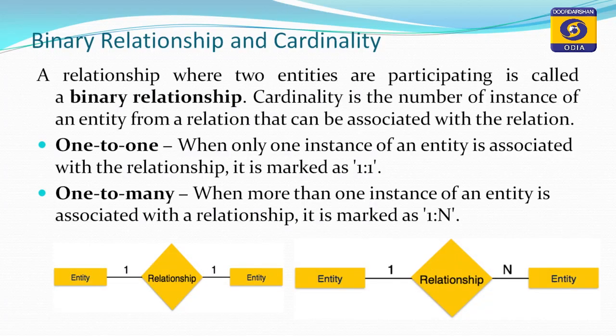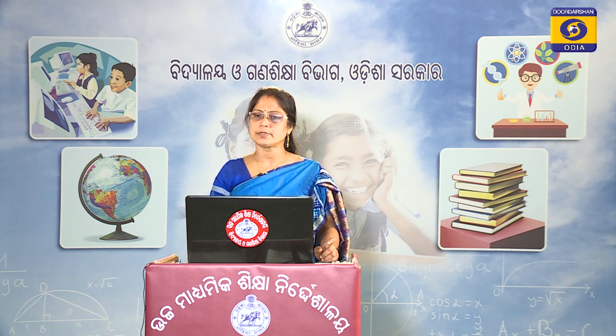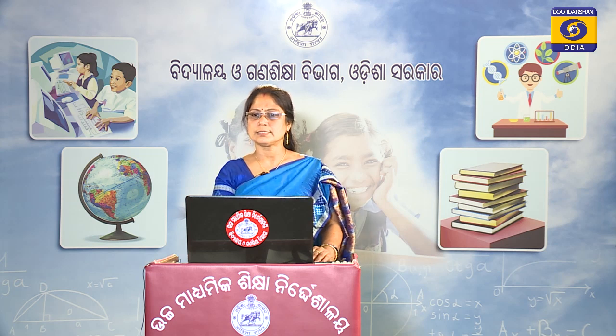Another is the one to many relationship. When more than one instance of an entity is associated with a relationship, it is marked as 1:n. That means from the left side only one instance of the entity, while from the right side many instances of the entity are related, and this is explained by one to many cardinality.